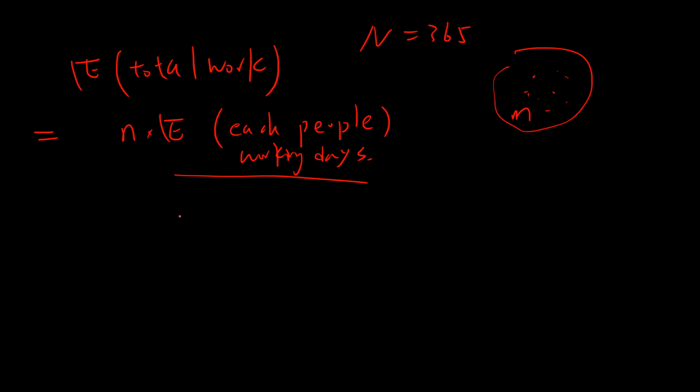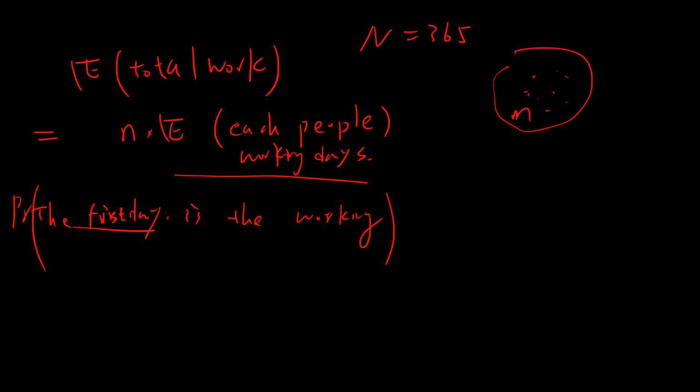So let's start with the first day, which you can say is January 1st. I want to ask what is the probability that the first day is a working day? Basically, if this first day is someone's birthday, then there's no way you need to go to work.